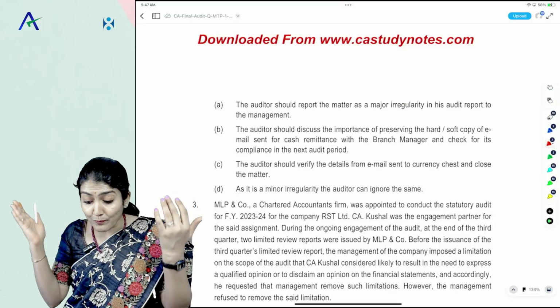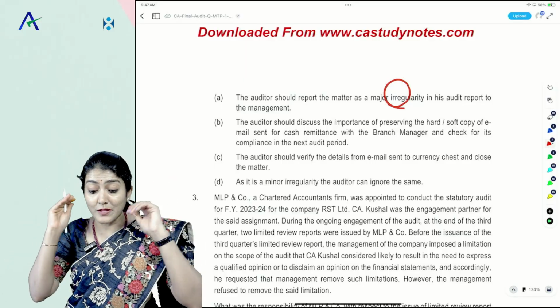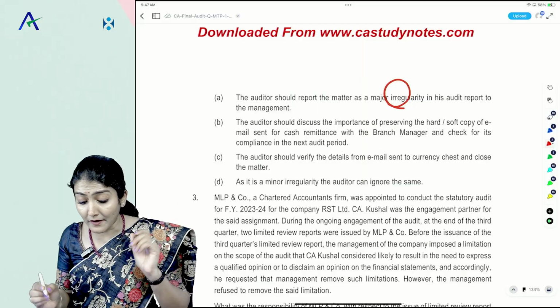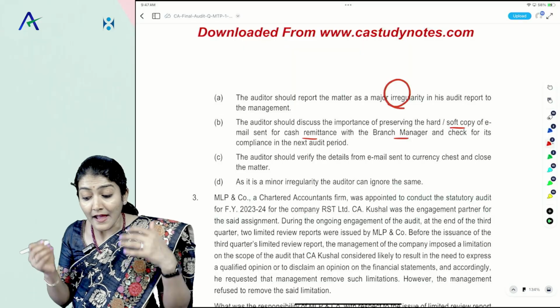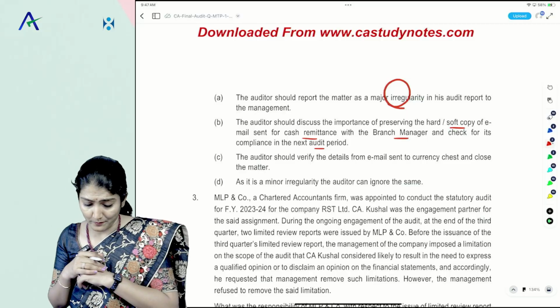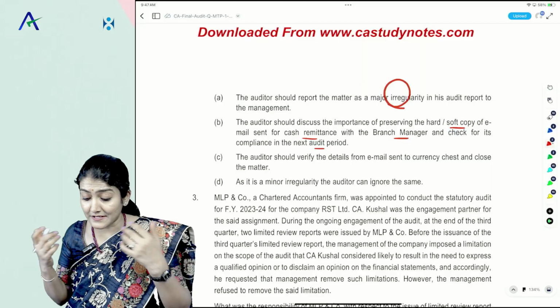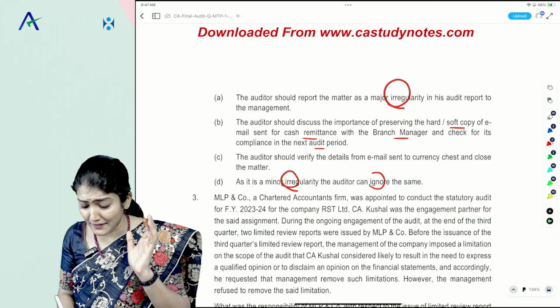The auditor should report the matter as a major irregularity in his audit report to the management. Auditor should discuss the importance of preserving the hard and soft copy of the email sent for cash remittance with the branch and check for its compliance in the next audit period. Right, so this is a softer approach. Auditor should verify the details from email sent to currency chest and close the matter. As it is a minor irregularity, auditor can ignore the same.